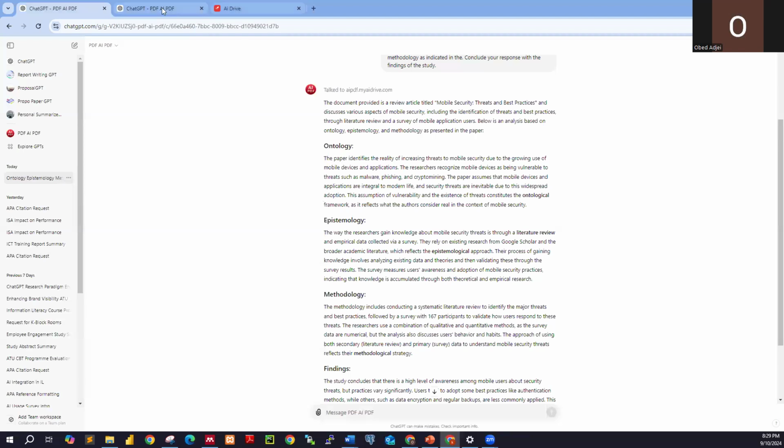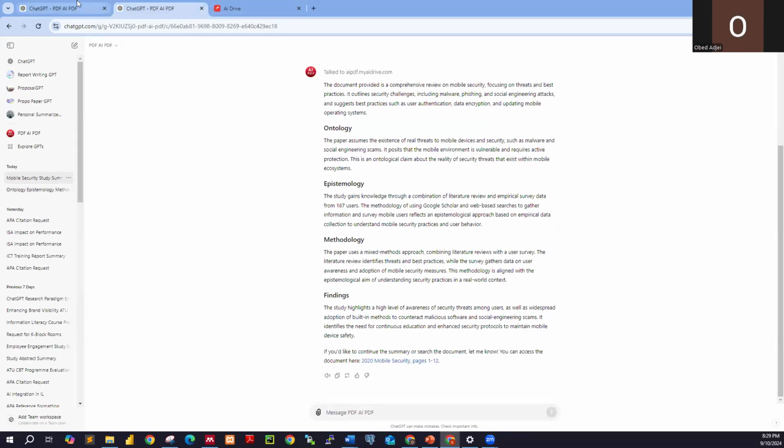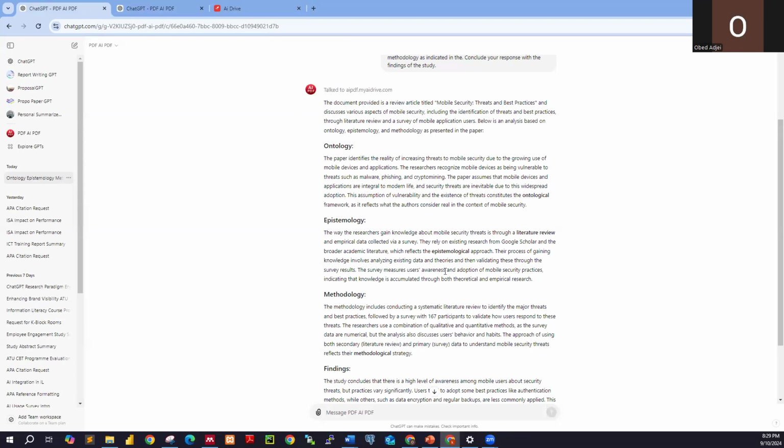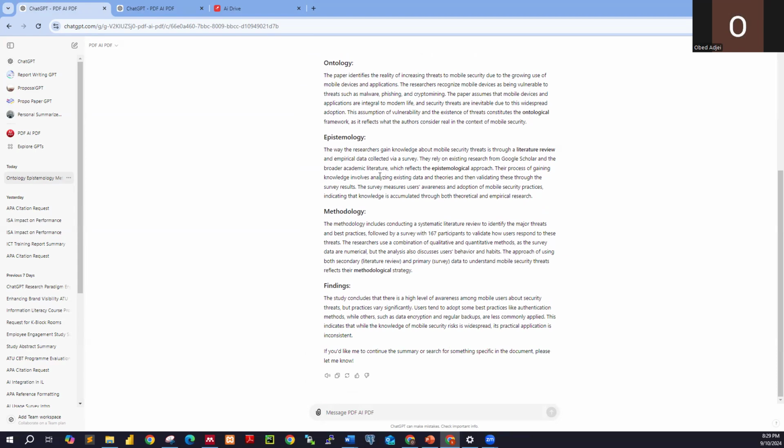So you can do a regenerate over here. This one, like we have more information over here. The paper identifies the reality of increasing threat and this and this and this. Ontological perspective, epistemology: the way the researcher, their process of gaining knowledge, analyzing existing data in theories, and then validating these through the survey results, and methodology and this and that. 167 participants and so forth. Okay. All right. So that is pretty good. This is just a section that covered philosophical assumptions under the research paradigms.